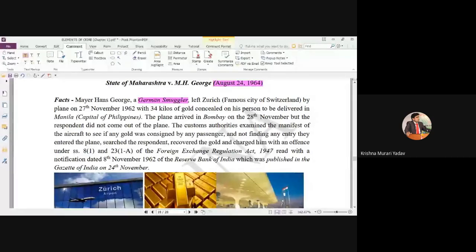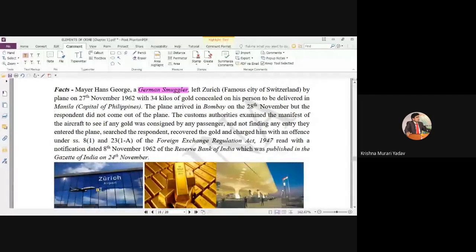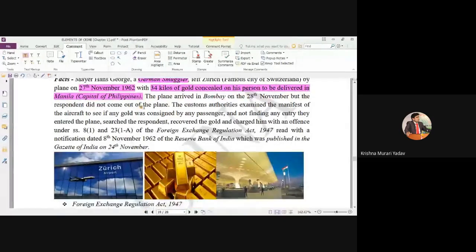So my point is that he was a German smuggler. He left Zurich, a famous city of Switzerland. On which particular date did he leave? He left on the 27th November 1962 with 34 kilos of gold concealed on his person, to be delivered in Manila. The final delivery of that gold was Manila.